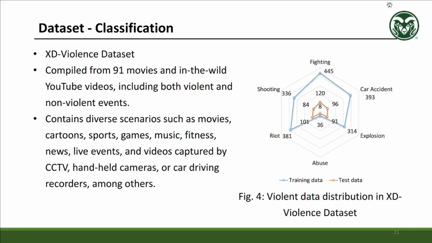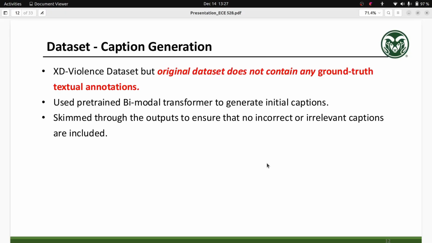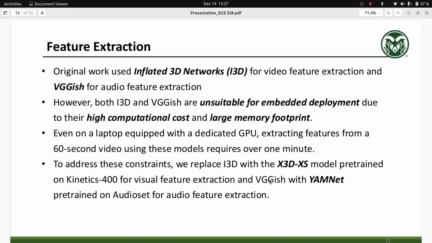In this work, we have used the XD-Violence dataset compiled from 91 movies and in-the-wild YouTube videos. It contains diverse scenarios like movies, cartoons, sports, games, etc. It also contains videos from CCTV, handheld cameras, and car driving recorders. For caption generation, we also use the XD-Violence dataset, but the dataset does not contain any ground truth textual annotation. So we use the pre-trained bimodal transformer to generate the initial caption and skim through that to ensure that there are no garbage captions.